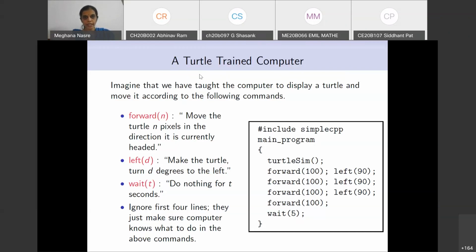Okay, so any volunteers for the triangle? Before you say out, please introduce yourself by telling your name and your branch. Ma'am, I'm Harshit from Naval Architecture and Ocean Engineering. Okay, good afternoon, Harshit. For the triangle, first we'll forward 100, then we will turn left 120, then again forward 100, left 120, and then again forward 100. This will make an equilateral triangle. Okay, of side 100. That's what you mean. Yes, ma'am. Okay. Thank you, Harshit, for your answer.